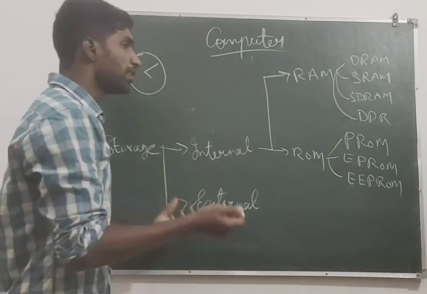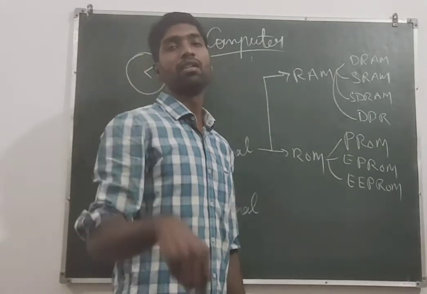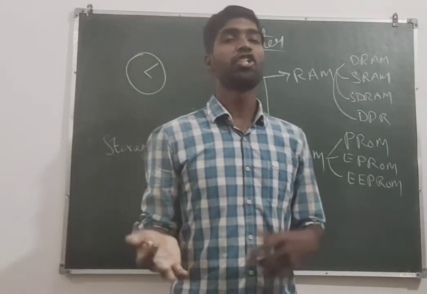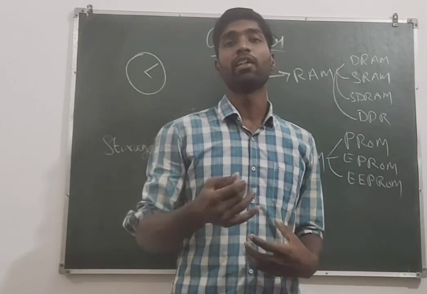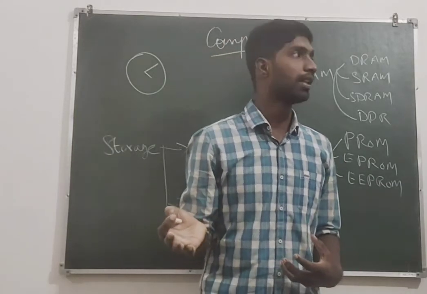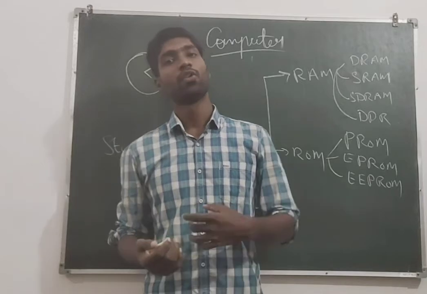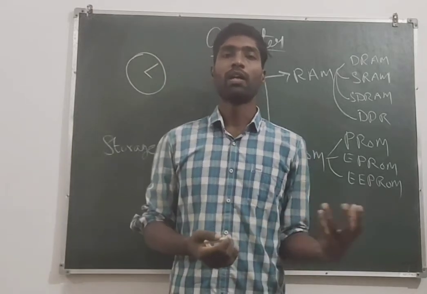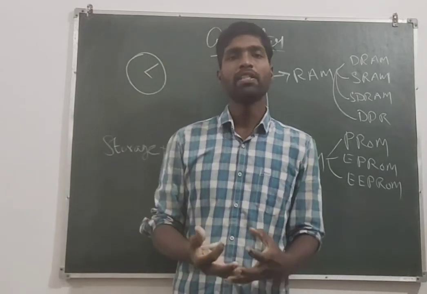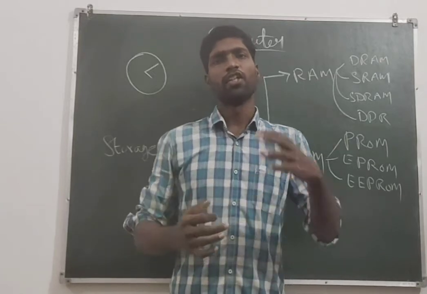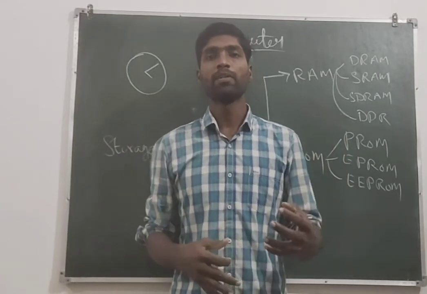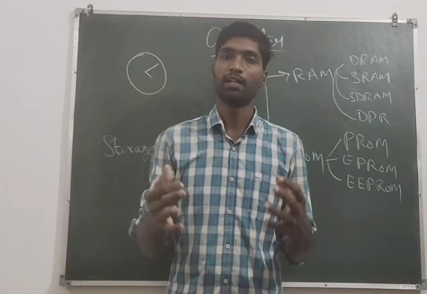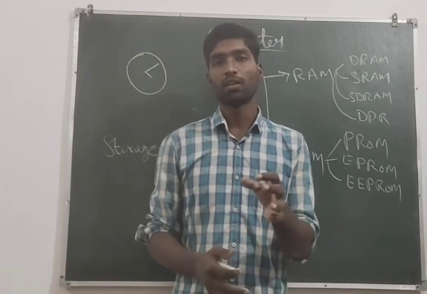Same way, some computers have this type of needle. Digital computer shows a direct numeric value. Hybrid means a combination of digital and analog.